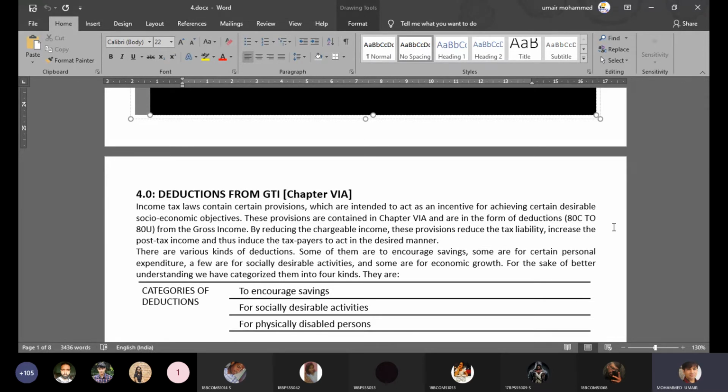So when we discuss ATG, we will probably go through all the funds and donations which are approved by the government, for which you get tax benefit and the Government of India gets the money so that it can be spent on socially desirable activities.